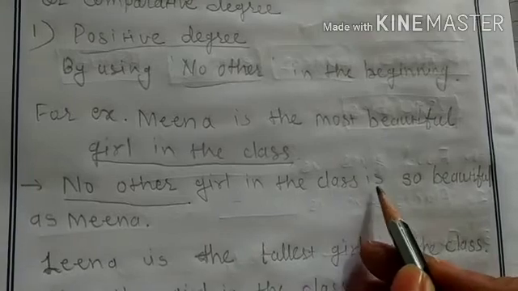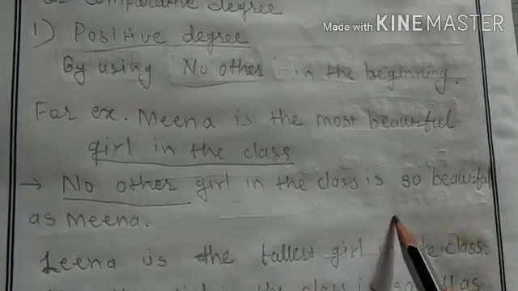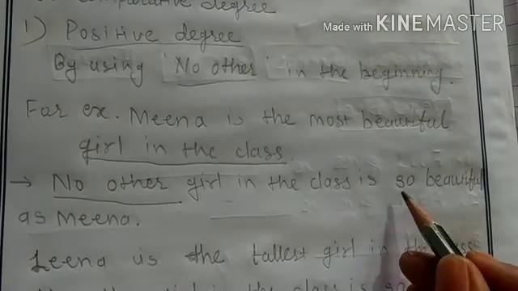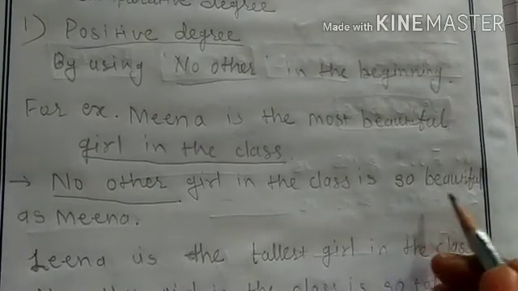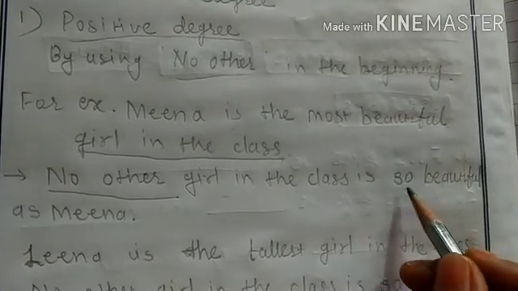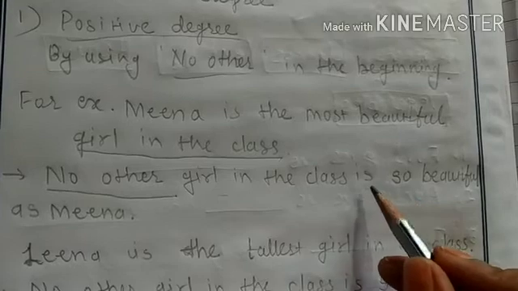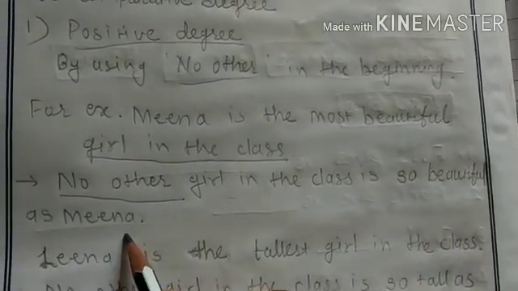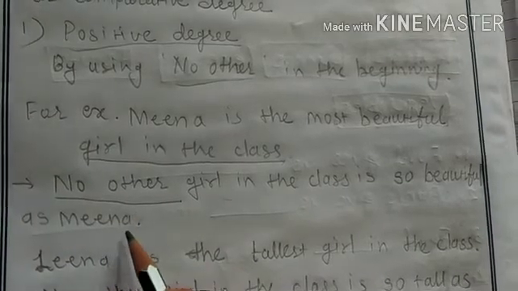After in the class, as it is, we will use here verb, and when we use negative form of positive degree, we always use so as. We don't use as, we use so as. So this adjective will be between so as, and after verb is so beautiful as Meena. This is the positive form of superlative degree.